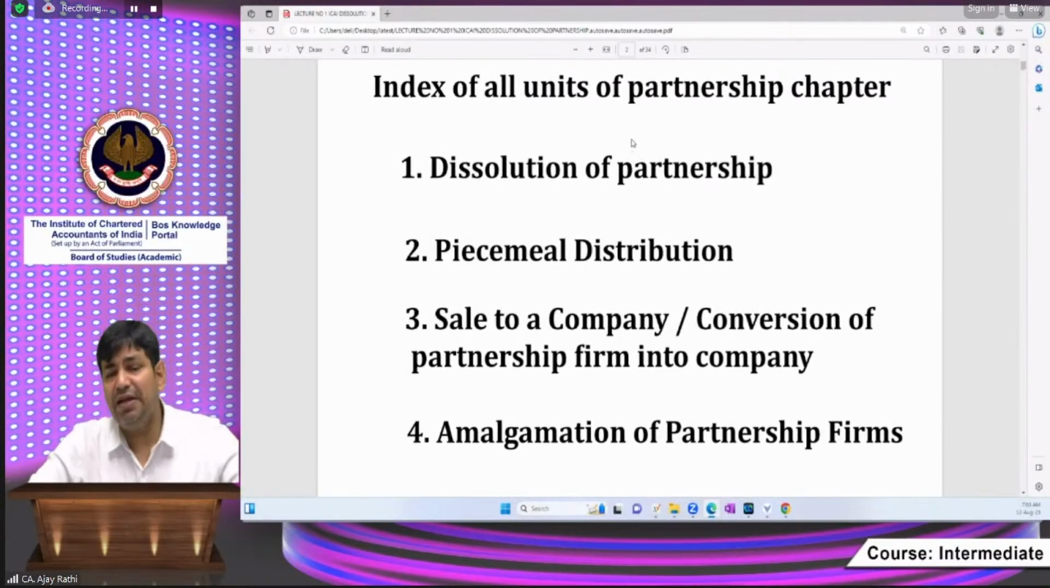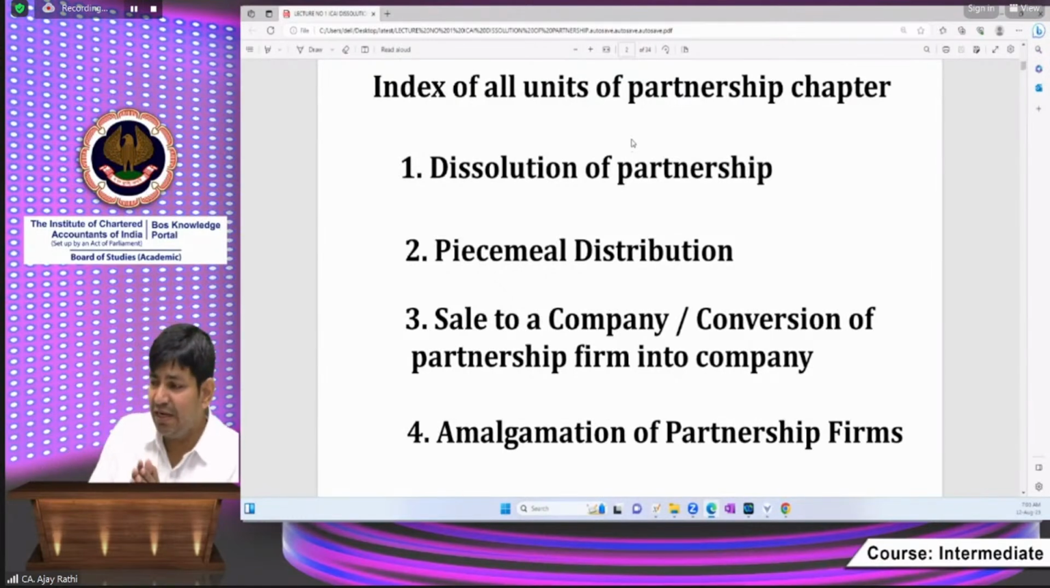It seems that dissolution is a single chapter, but dissolution means partnership is being dissolved. It means partnership is being closed. And before closing the partnership, we must understand what are the types of closing the partnership.